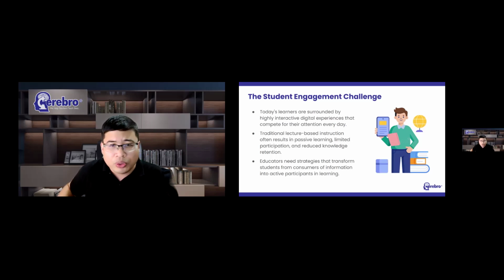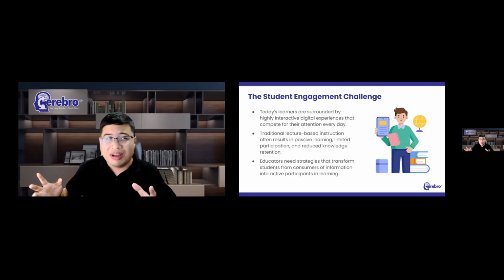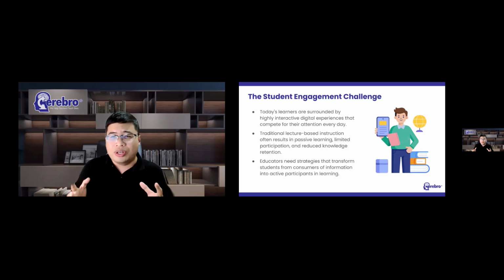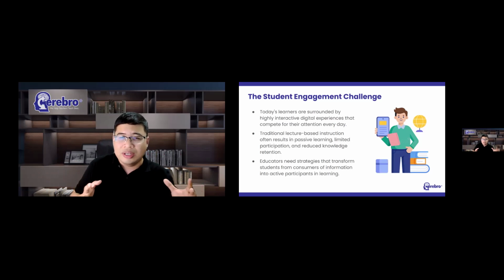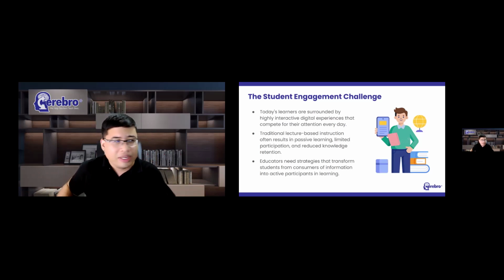A student can open YouTube and immediately find content tailored to their interests because of the algorithm, diba? To detect what a person actually likes based on his or her search history or past preferences. They can open TikTok and receive an endless stream of short, engaging videos. They can play games that provide immediate feedback, rewards, and challenges.